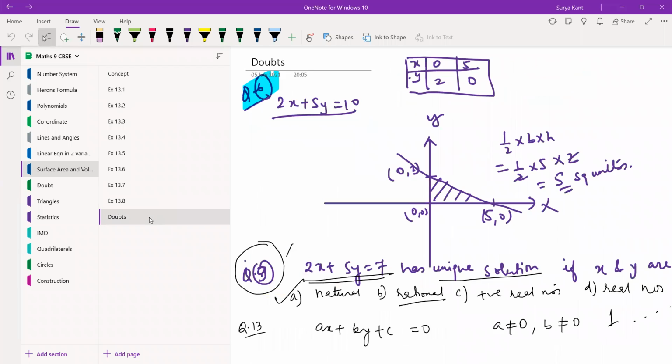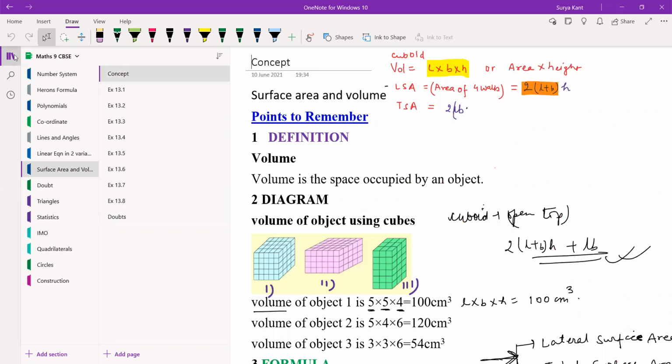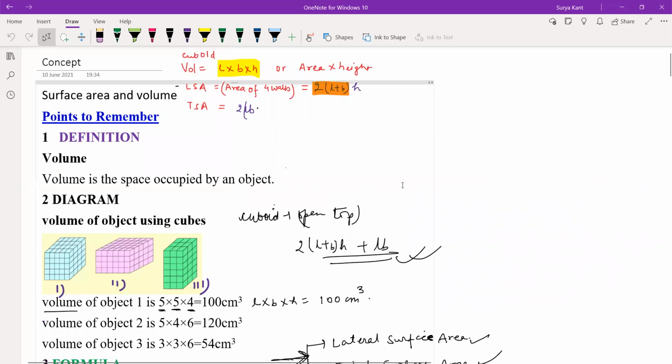Doubts also I have cleared, so many doubts. So 13.1 to 13.8, I have finished everything. And if you want extra questions, we can do extra questions also based on that. Sure, yes, sir. Or else I can do from the first, sir, from the definition.